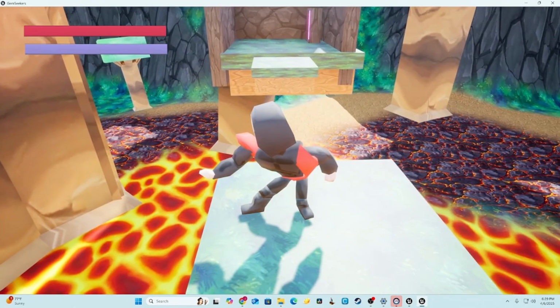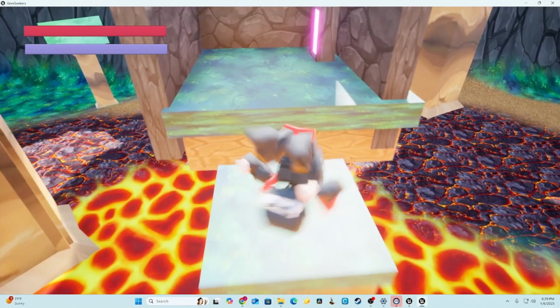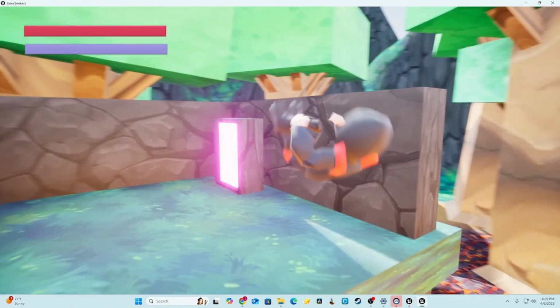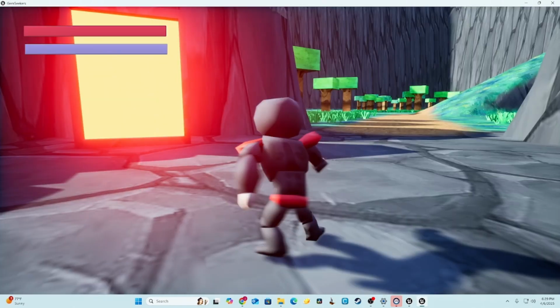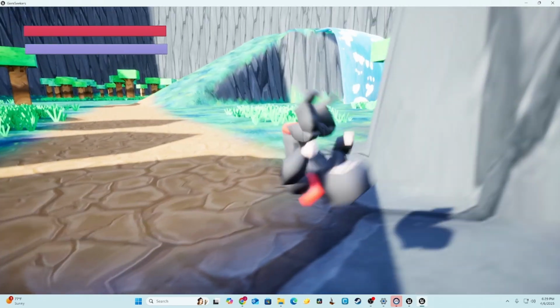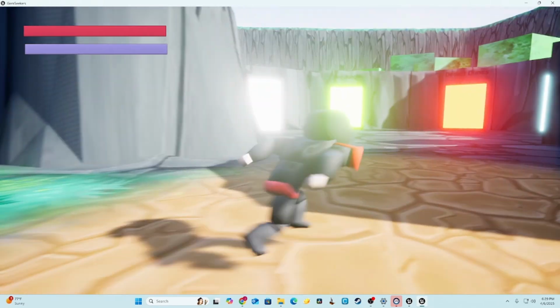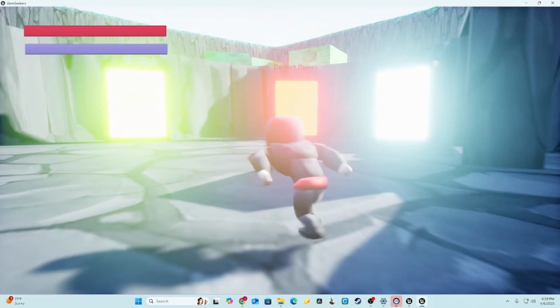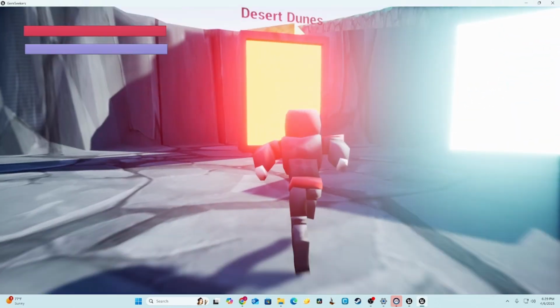there are a lot more levels that you can explore in the game. So, I highly recommend trying this game out. It's a big milestone for me. It's called Gem Seekers. You can find it on my HAO page. But I had this really cool lobby that I'm very proud about, that you can explore and fight enemies. And then next up here you have this world called Desert Dunes.